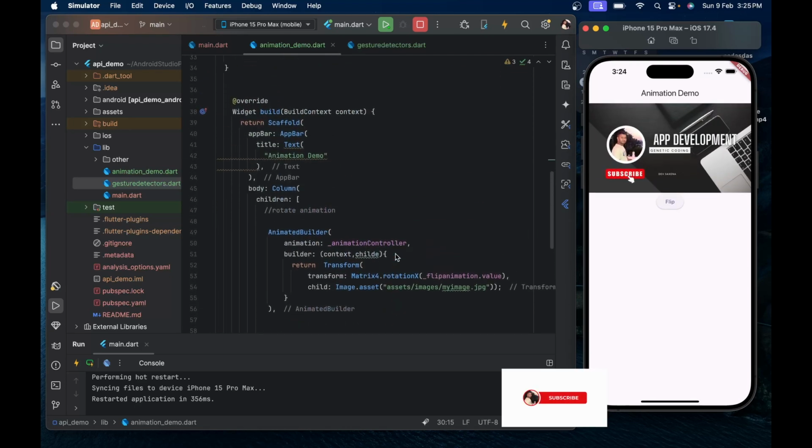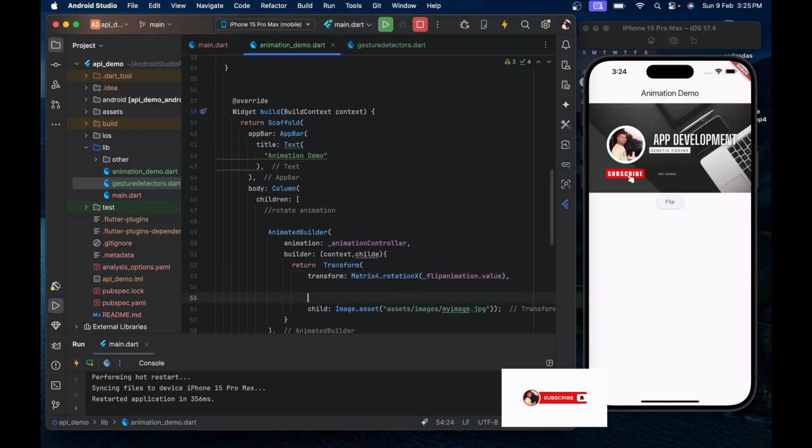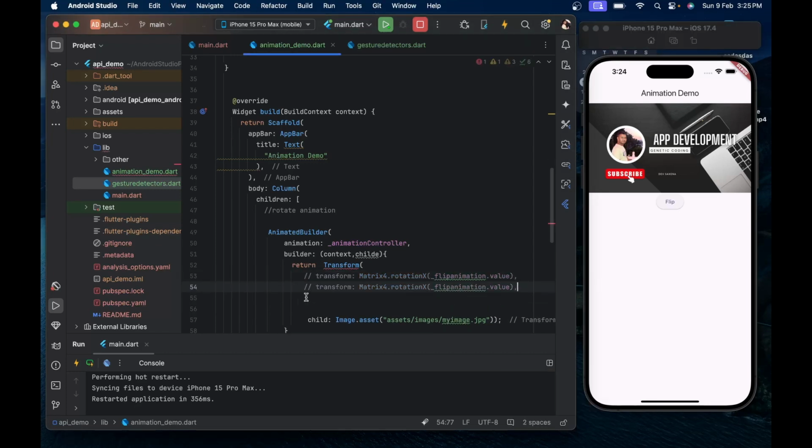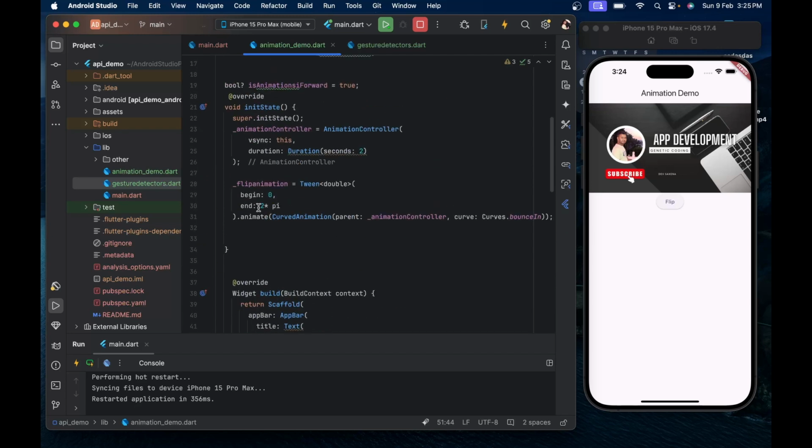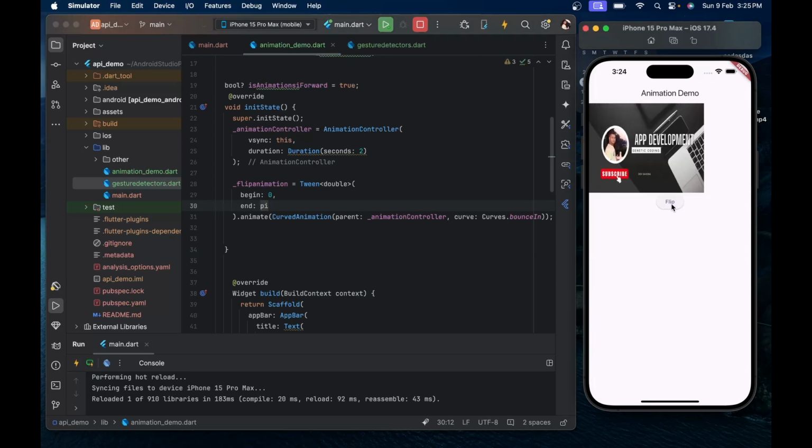We have rotated our values along the x direction. What will happen if I flip it according to the y direction? Let's see. And we will again make this pi. Like this, it is flipping.